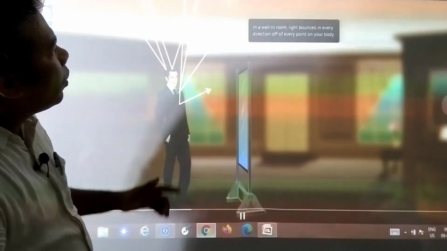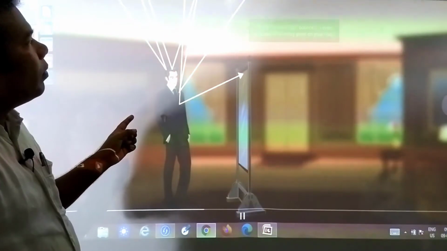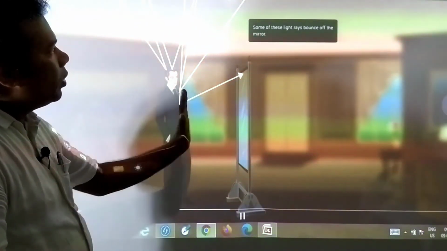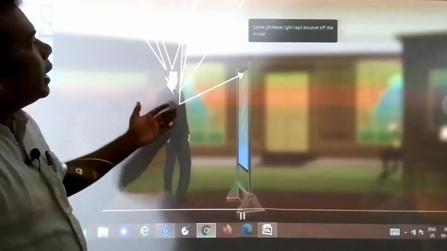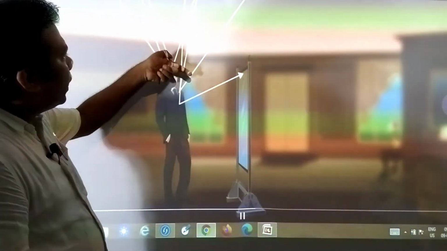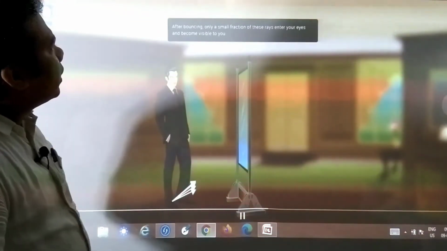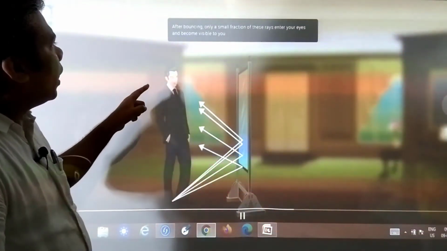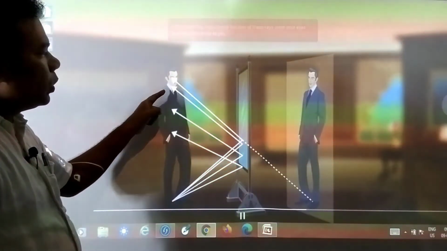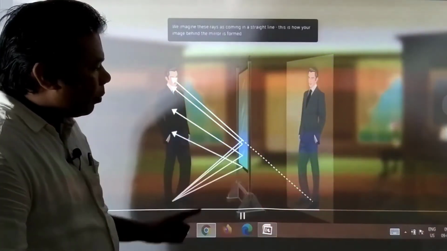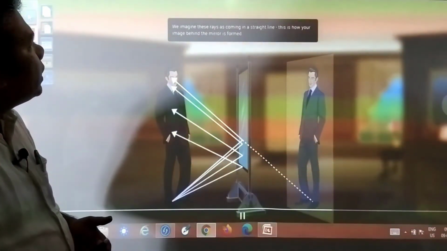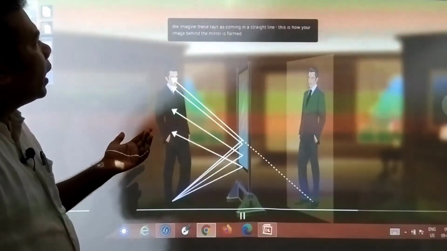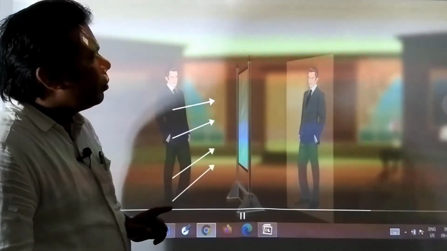In a well-lit room, light bounces in every direction from every point of our body when you are looking in a mirror. Some of these light rays bounce off the mirror, and the rest of the light gets scattered. After bouncing, only a small fraction of these rays enter your eyes and become visible to you. We imagine these rays are coming in a straight line. This is how your image behind the mirror is formed.